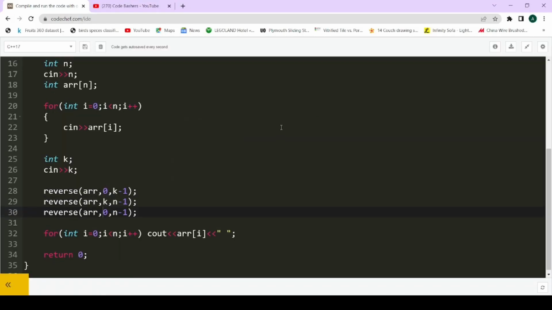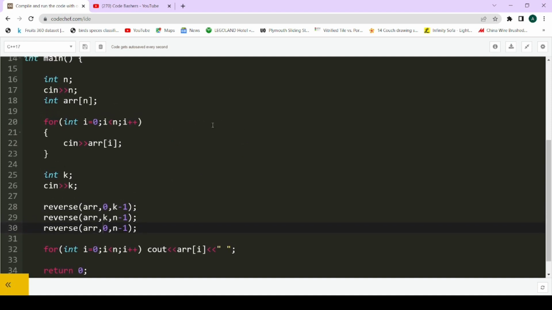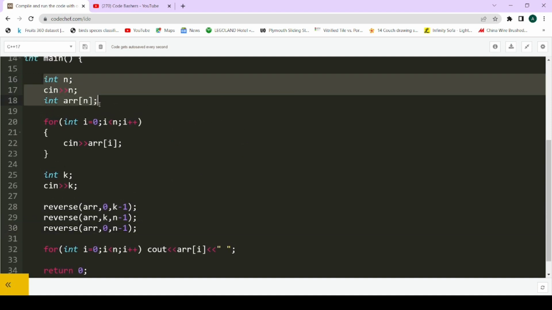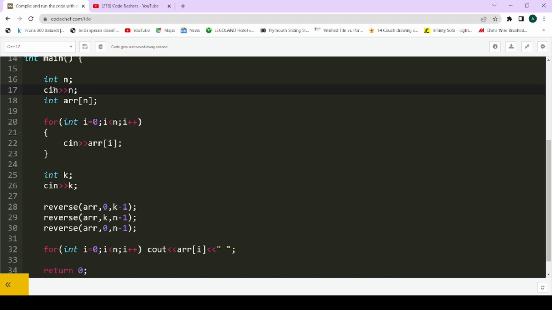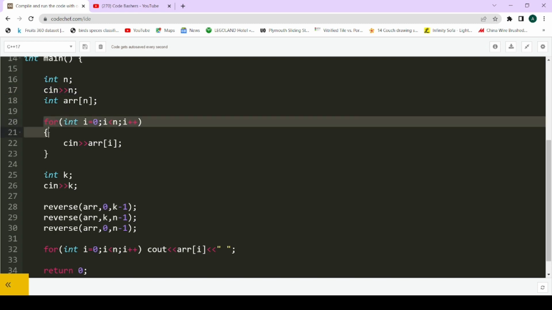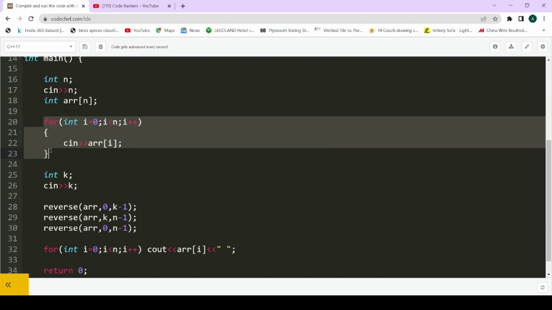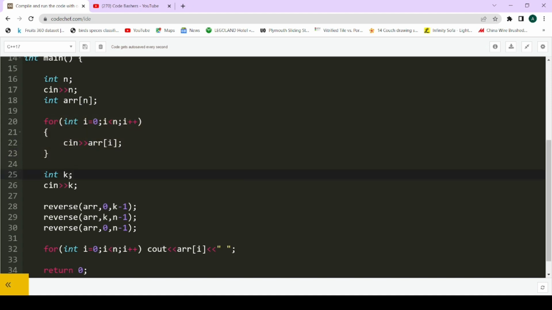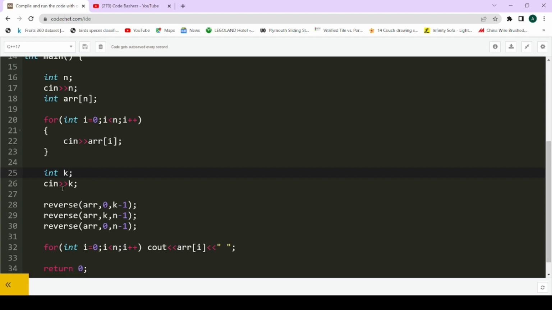Okay, so guys, to save time, I have already written the code. First of all, you will be taking input as the array, that is first n, how many elements it will contain. Then you will take the array as input, the elements at particular indexes. Then you will take k as input, that is by how much you have to rotate the array anti-clockwise.